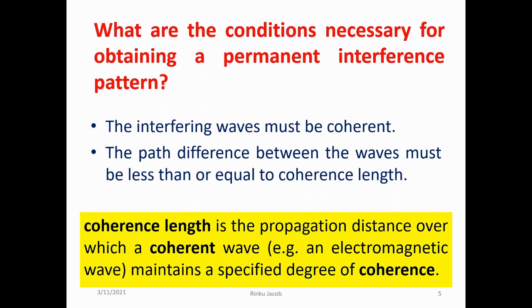The necessary conditions for obtaining a permanent interference pattern are: firstly, the interfering waves must be coherent. Secondly, the path difference between the waves must be less than or equal to the coherence length. The coherence length is the propagation distance over which a coherent wave maintains a specified degree of coherence.